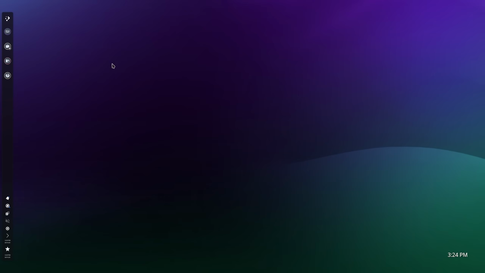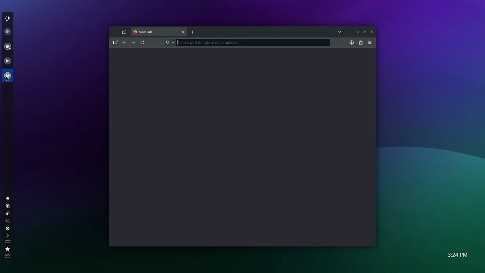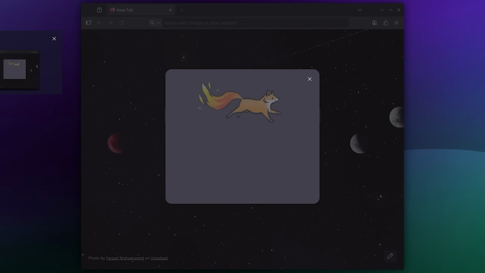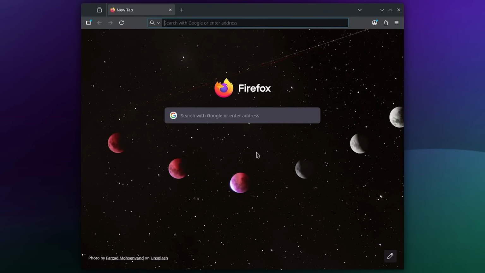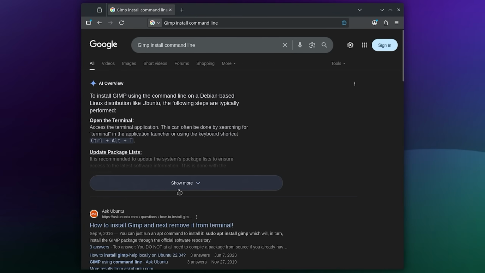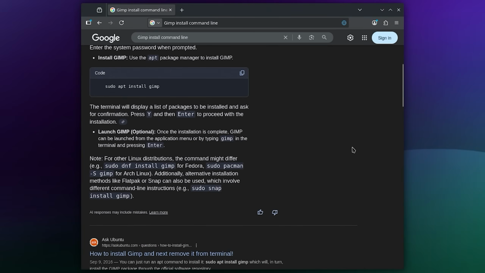So I could install this through the app manager, but instead I want to install it through the terminal just because I think it's more cool to do it that way. Not now, Firefox. Not now. Shoo shoo. So I think it's just going to be Gimp. Yeah, so it's just Gimp.